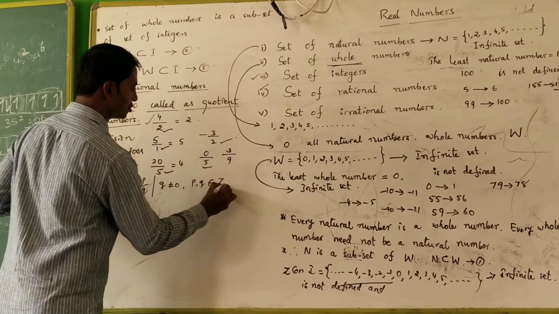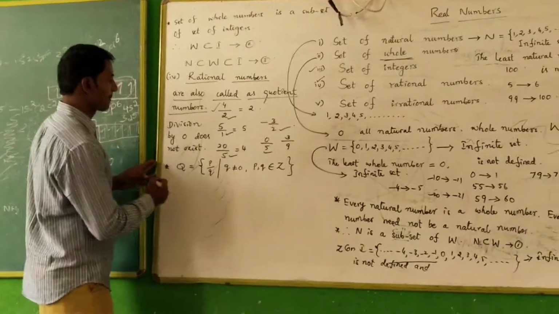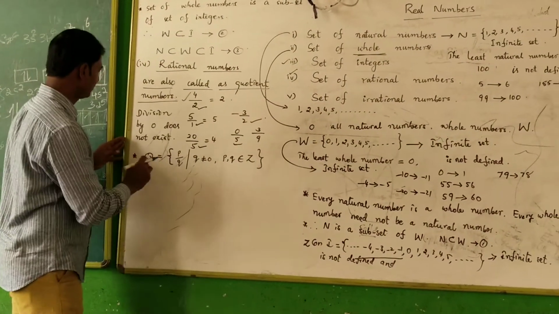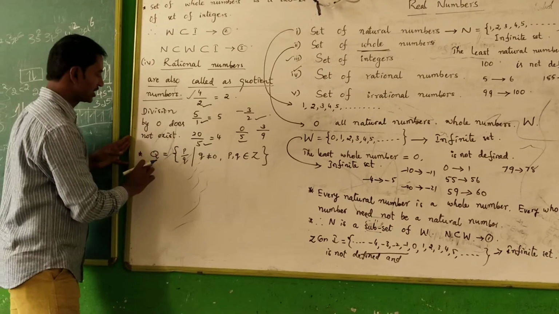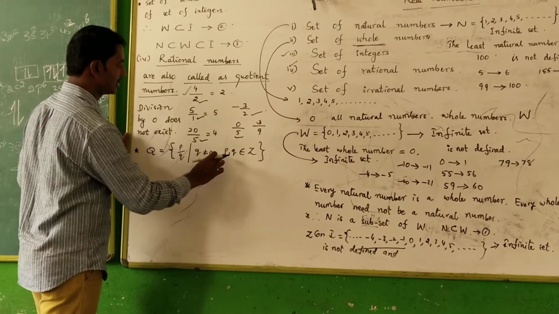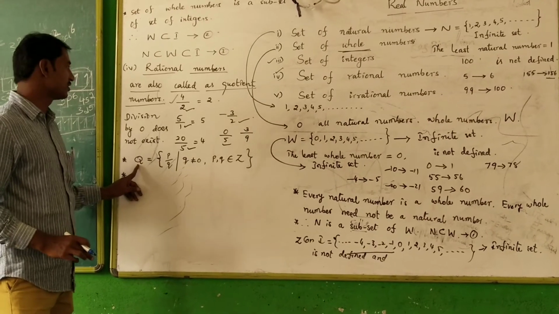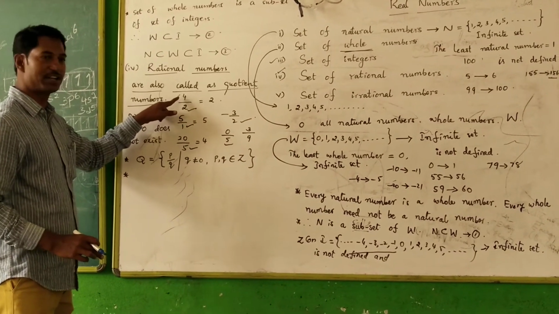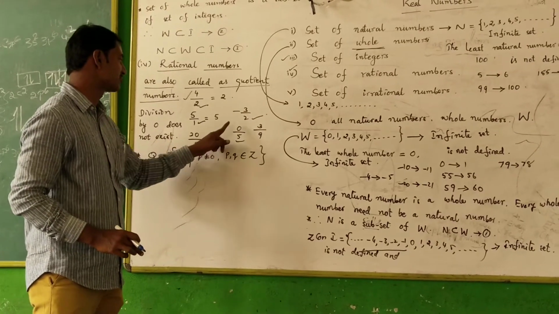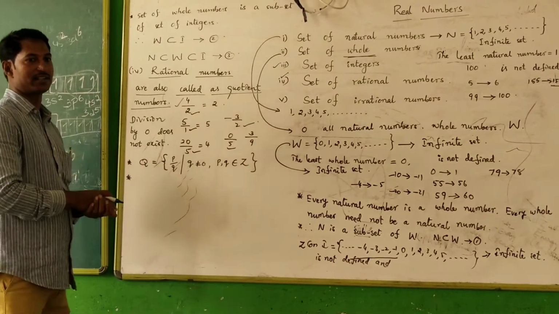Therefore, P, Q belong to Z. The set of rational numbers is denoted by the letter Q, where Q is equal to the set of P divided by Q, such that Q is not equal to 0 and P, Q belong to Z. Examples of rational numbers are written on the whiteboard: 4 divided by 2, 5 divided by 1, minus 3 divided by 2, 20 divided by 5, 0 divided by 5. We can write many more examples.